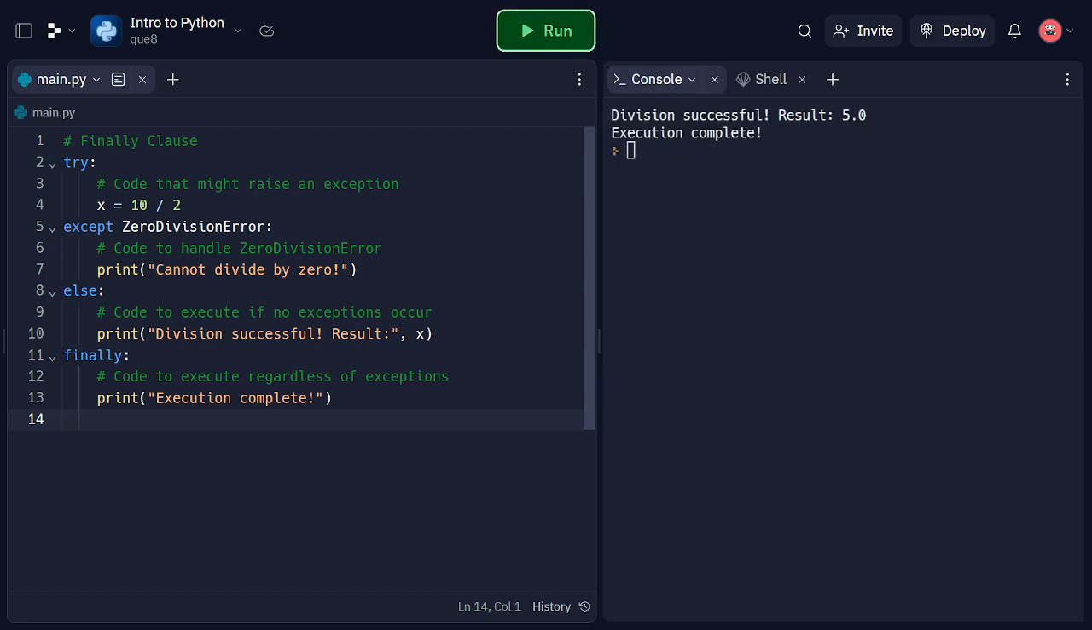And that concludes our tutorial on exception handling in Python. We covered the basics of handling errors gracefully using try except blocks, handling specific exceptions, and using else and finally clauses. With this knowledge, you can write robust and error-tolerant code that gracefully handles exceptions.